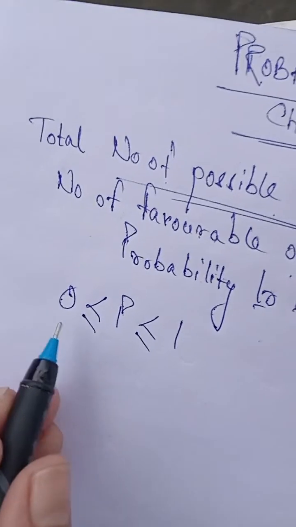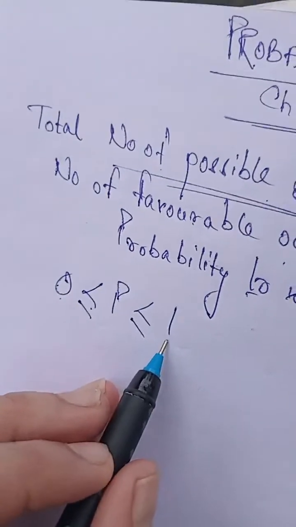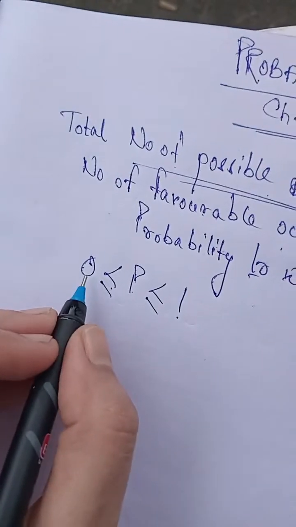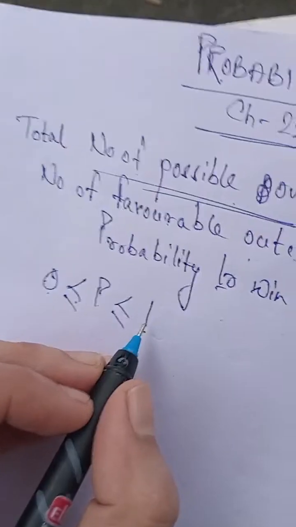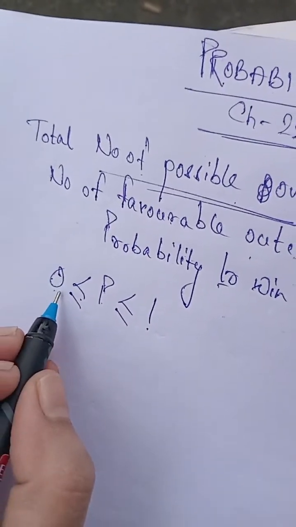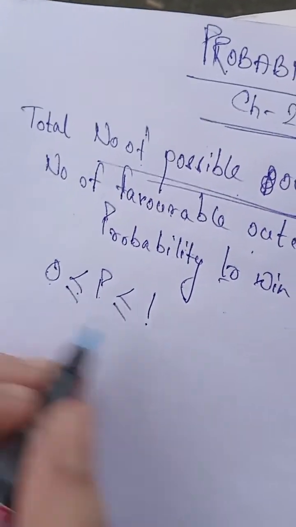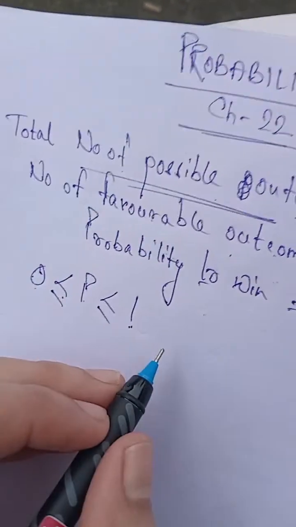You can also say that probability is greater than equal to 0 and less than equal to 1. So probability lies within this range. The range is 0 and 1. So the range of probability is 0 to 1. It is either greater than 0 or less than 1, but it cannot be greater than 1.